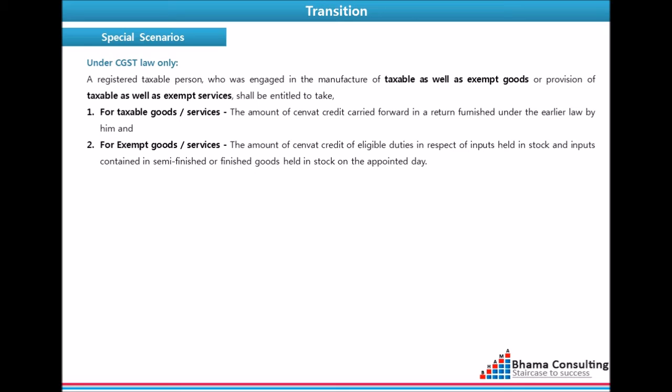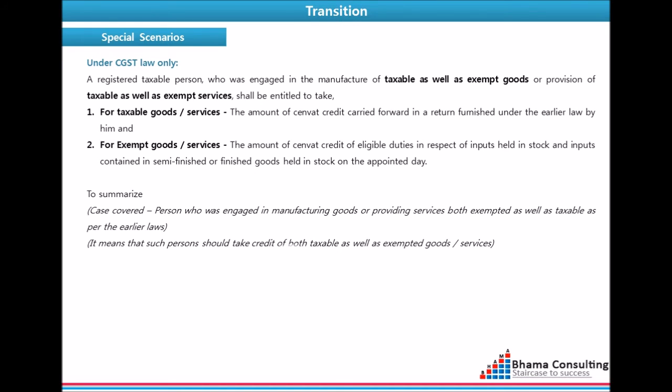In case of taxable goods or services, the amount of SINVAT credit carried forward in a return furnished under the earlier law, and for exempt goods or services, the amount of SINVAT credit of eligible duties in respect of inputs held in stocks and inputs contained in semi-finished or finished goods held in stock on the appointed date.